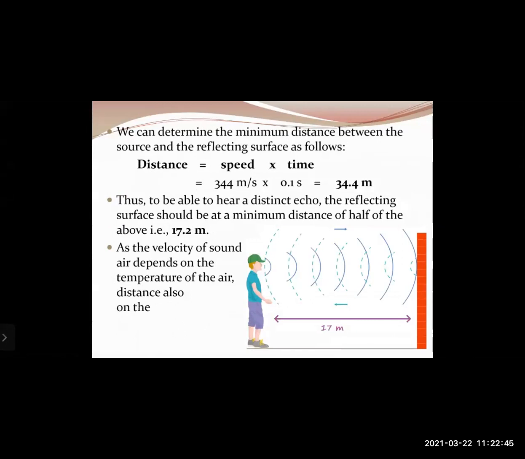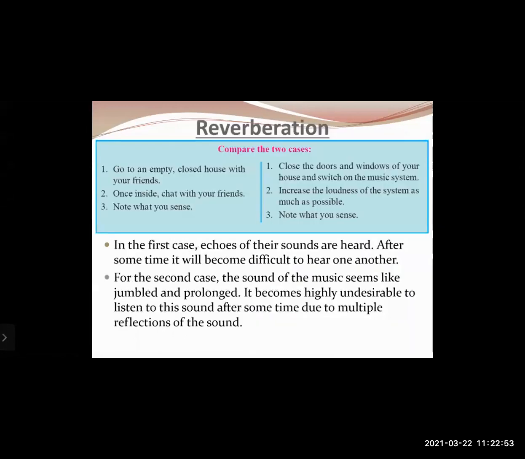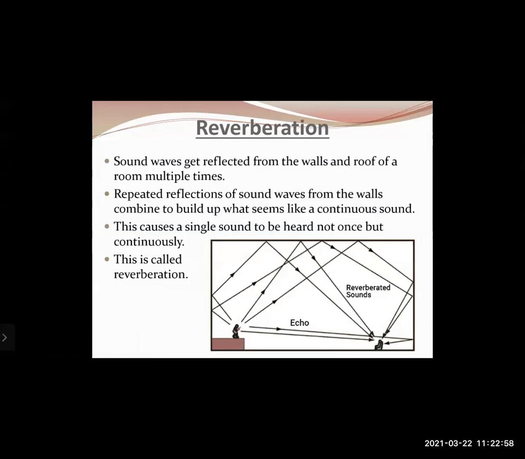Okay, that means the minimum distance between the source and the reflecting surface will be half of 34.4, that is 17.2 meters, right? Then we considered the concept of reverberation. Sound waves get reflected from the walls and the roof of a room multiple times, and these repeated sound reflections combine to build up what seems like a continuous sound.